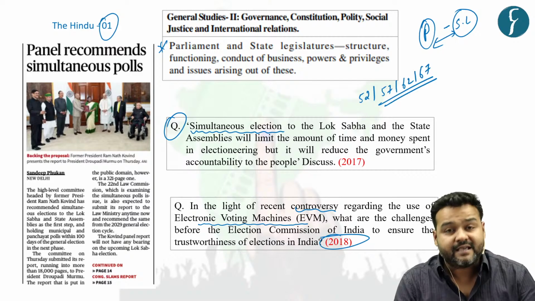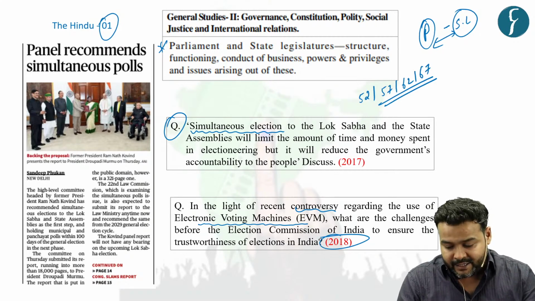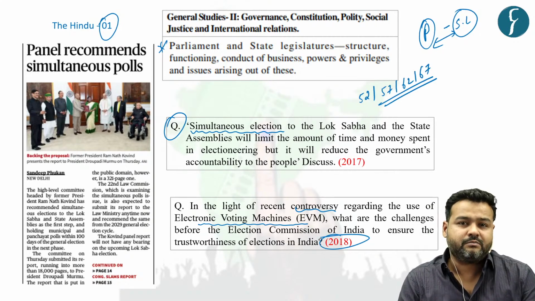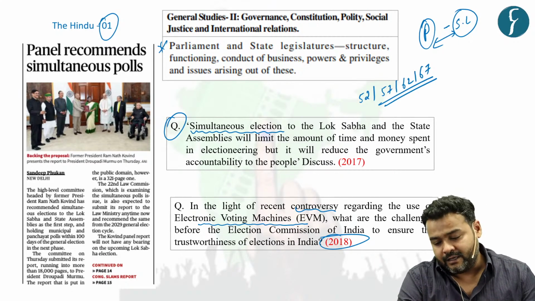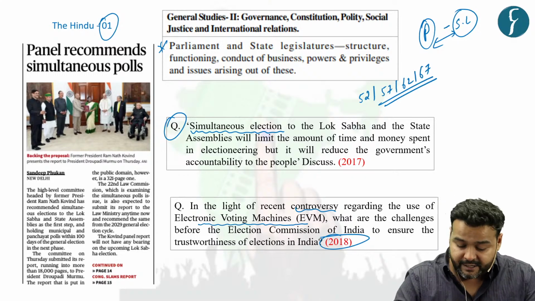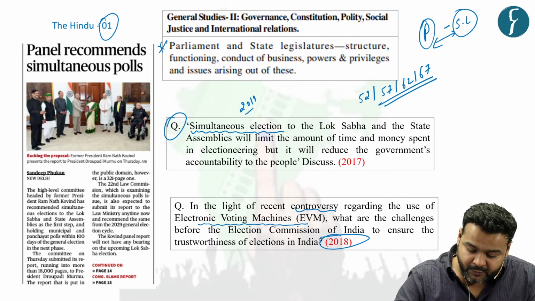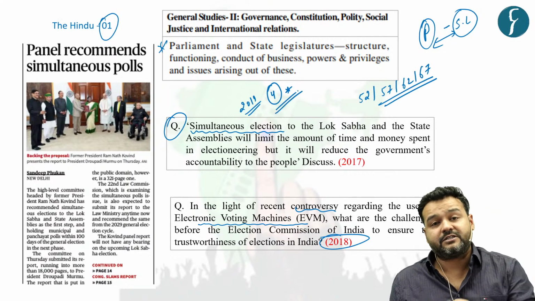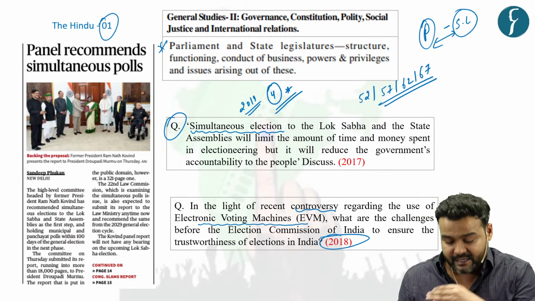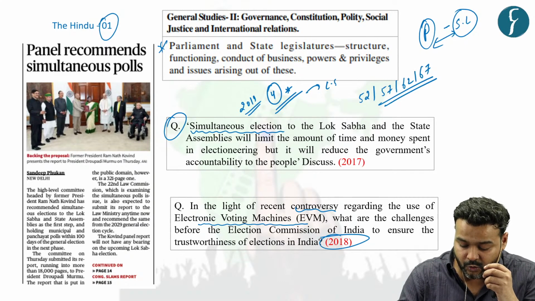The sync got disturbed, and it went on to worsen with time, to a limit that in 2019 only 4 states had the simultaneous election for their state legislative assembly with that of Lok Sabha.